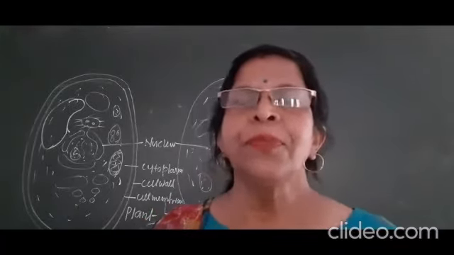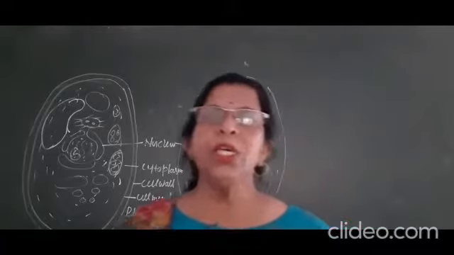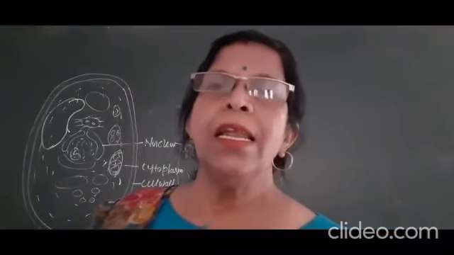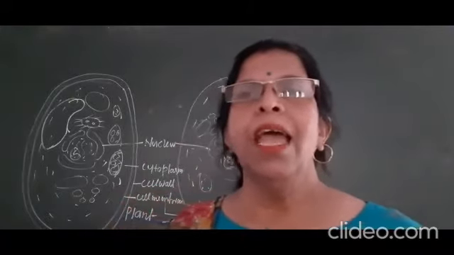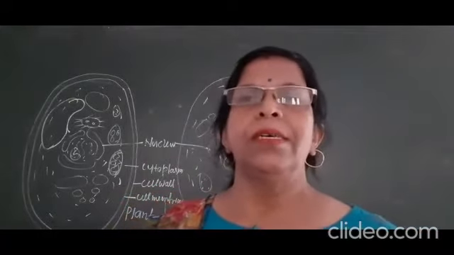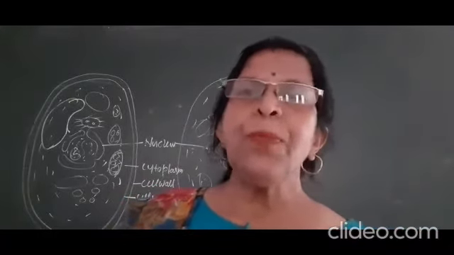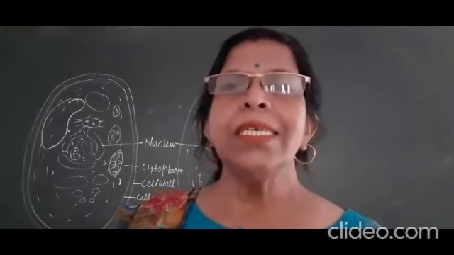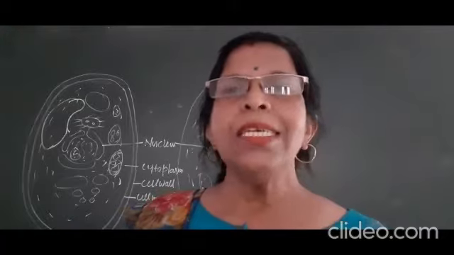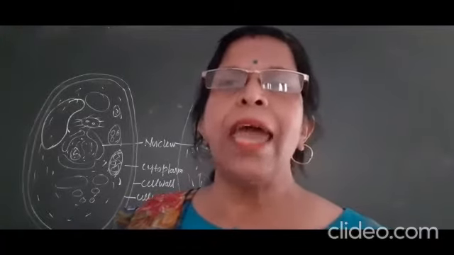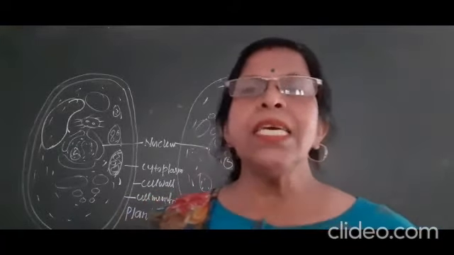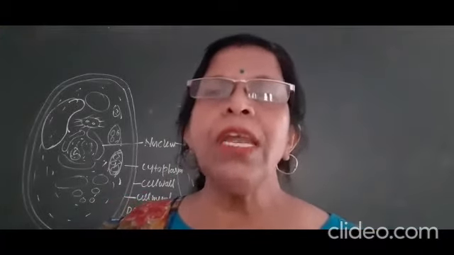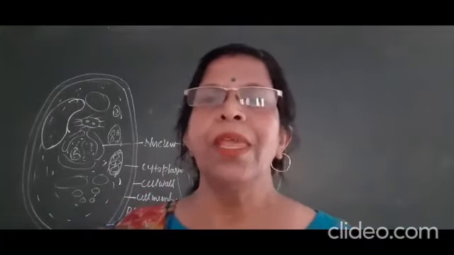Okay, clear? So children, on the basis of the nucleus, there are two types of cell, prokaryotes and eukaryotes. Pro means primitive, karyo means nucleus. The scientific name of the nucleus is karyon. It means in the pre-starting cell, the nucleus was not in a well-developed form.